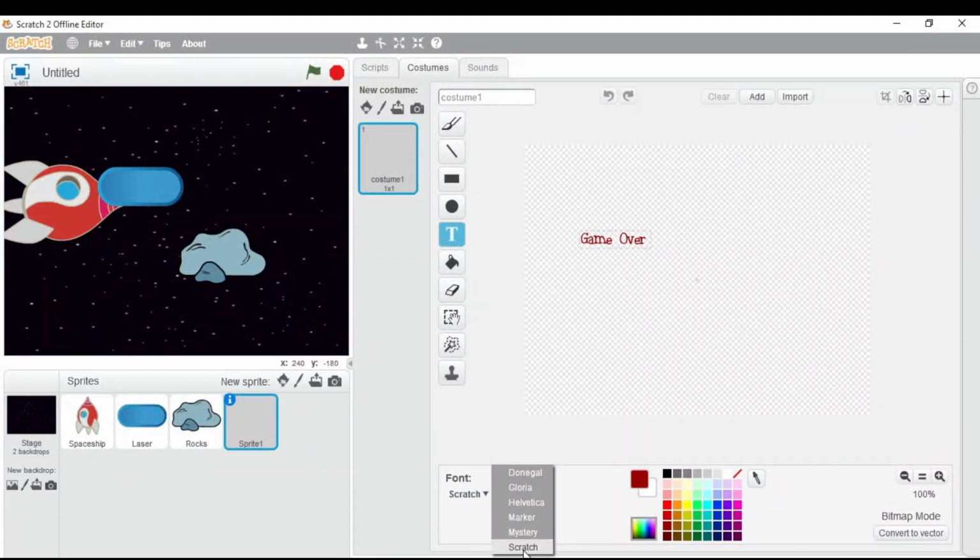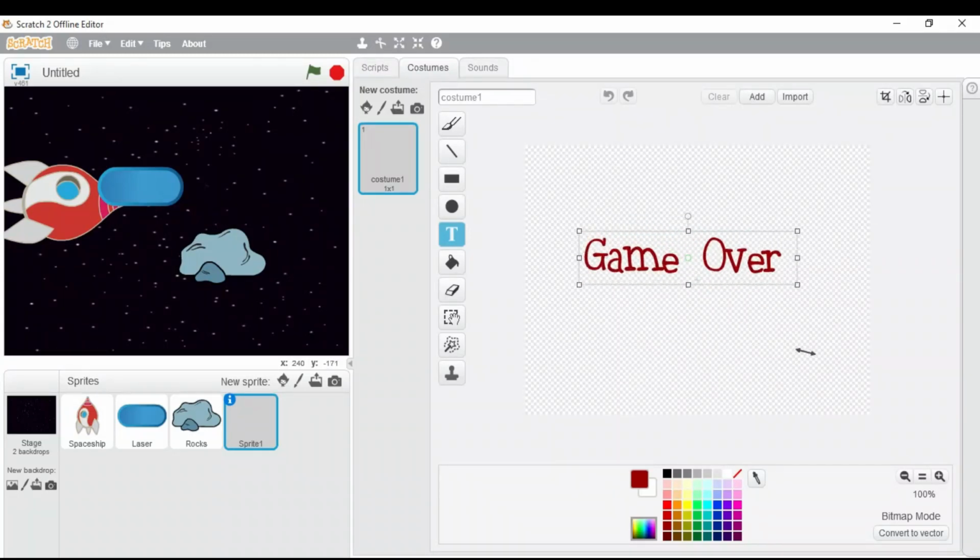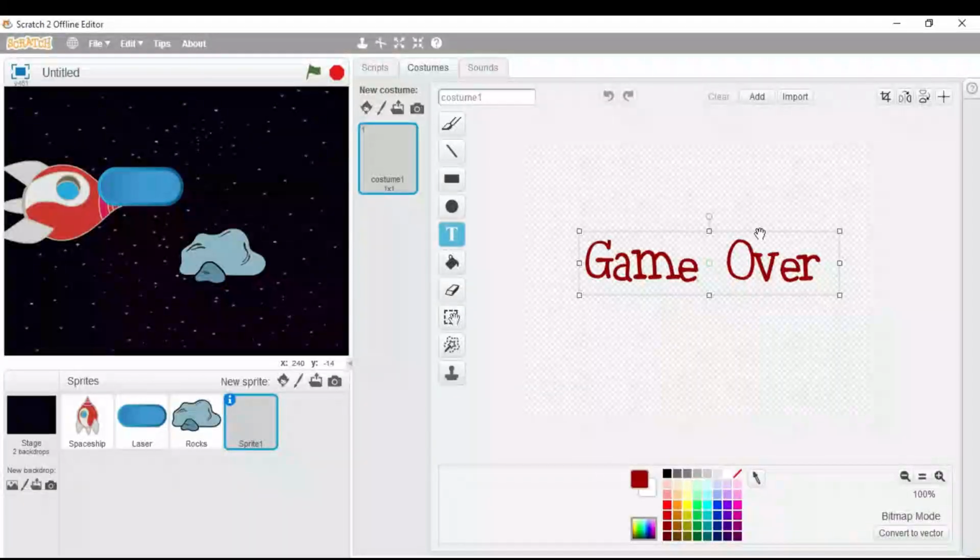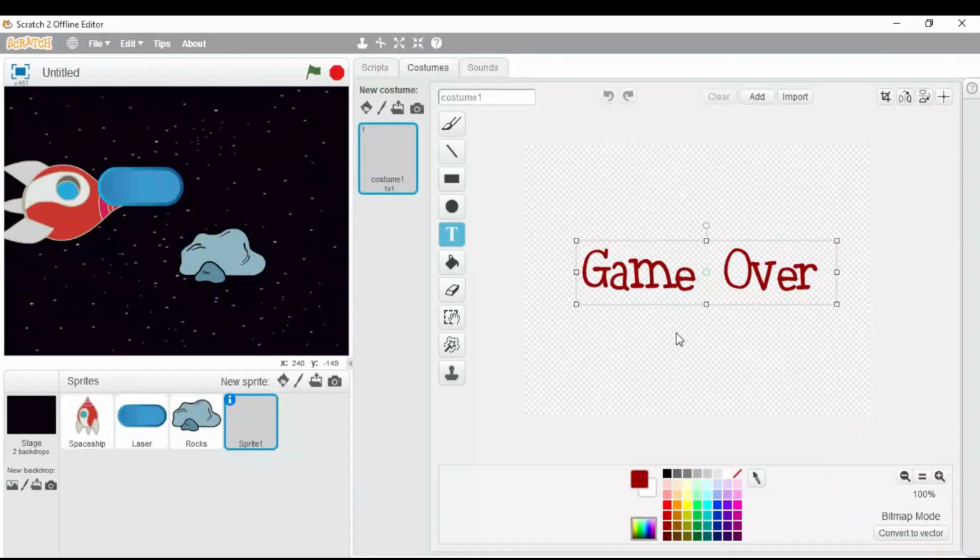Right now I have selected Scratch. After adding the text, you need to make its size bigger, and put it at the center of the screen. So we have added all the sprites on our workspace.